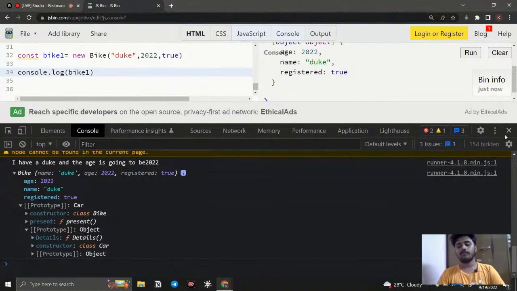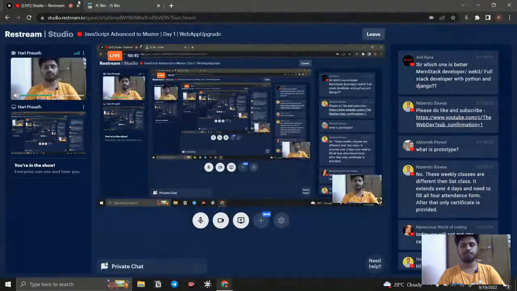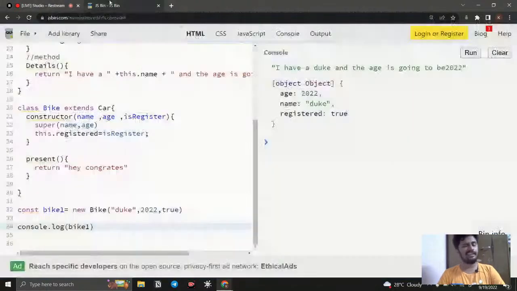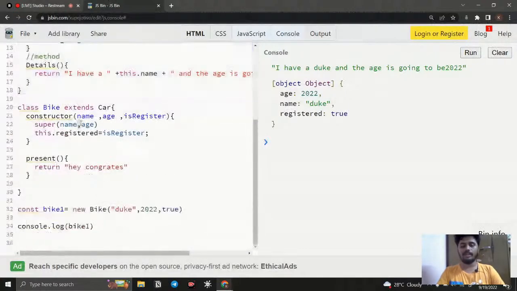So likewise we can use the inheritance. So basically what is inheritance? Okay, wait a minute, I will explain. It's like people say you are looking like your father, you are looking like your mother, right? So that is what inheritance is. There are some similarities, right? Same like this, whatever properties and methods we have, we are able to access them. If we only want name, fine, you can take only name. Some similarities, whatever we need we can take from our parent. So that is going to be the inheritance.